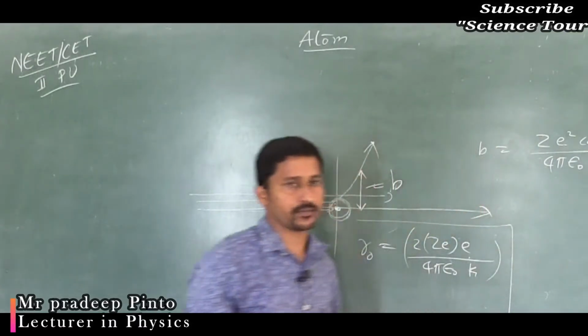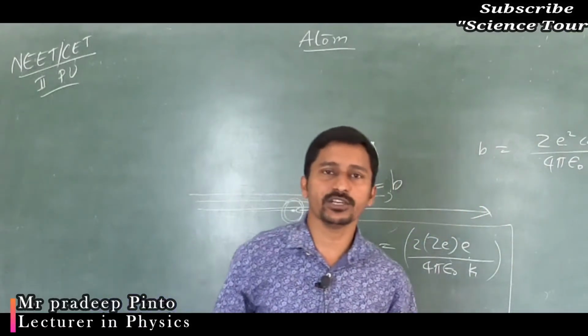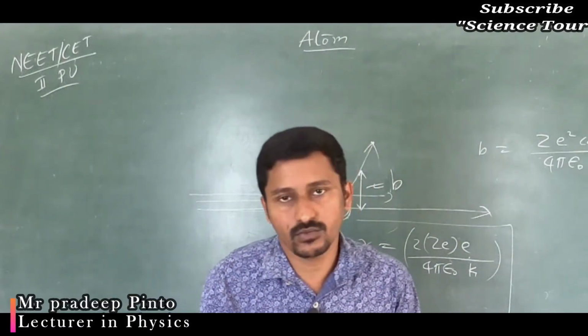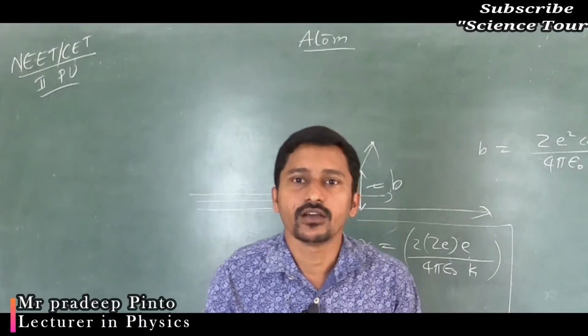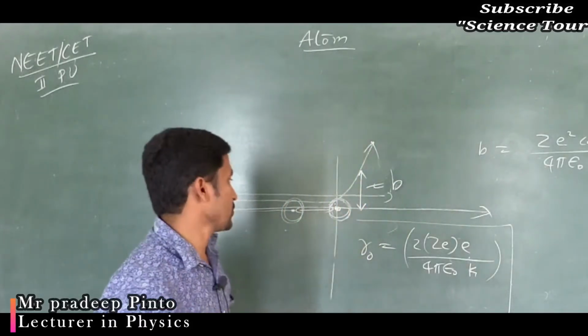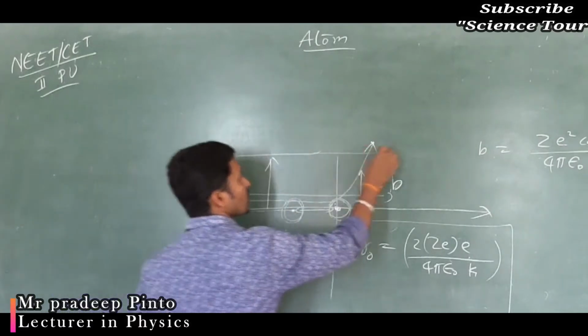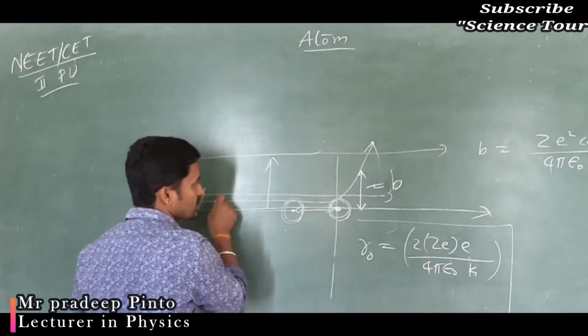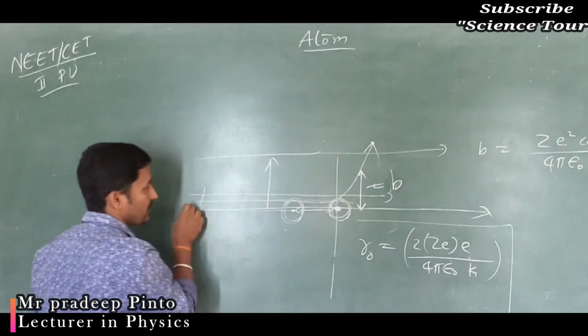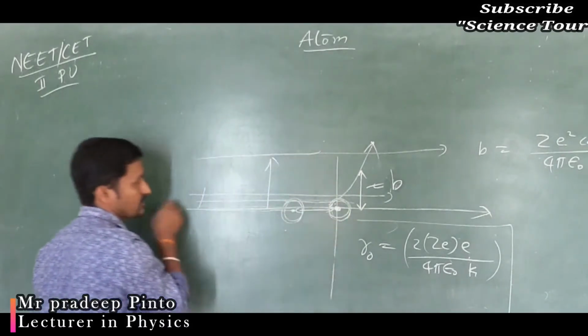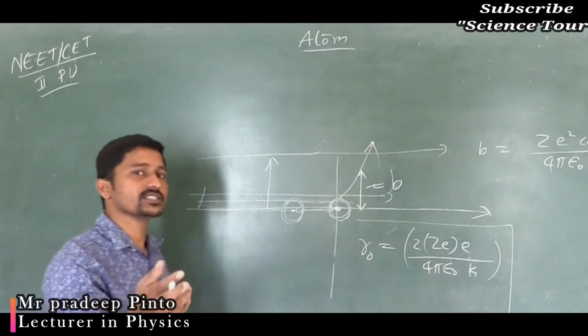This is the impact parameter, and based on it you can say what the deviation is. Impact parameter is inversely related to deviation. If the impact parameter is large, the distance is large and the particle is not deviating at all. If the distance is less, it deviates more and more, and if the impact parameter is 0, it directly hits the nucleus and comes back. The concept of the nucleus is given by whom?